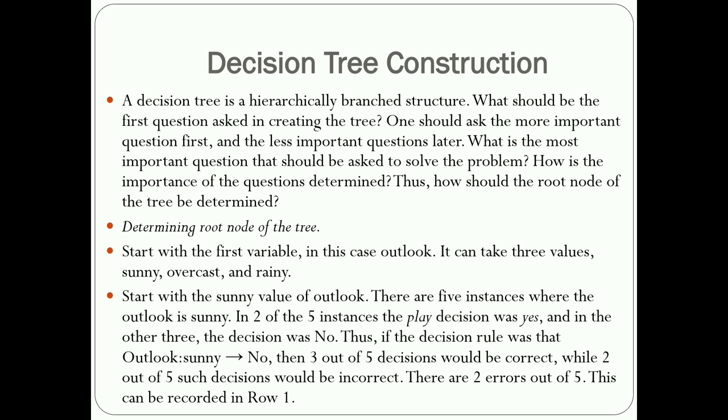Then how do we determine the root node of the tree? I have already shown that data set. In that data set we have four variables: outlook, temperature, humidity, and wind speed.